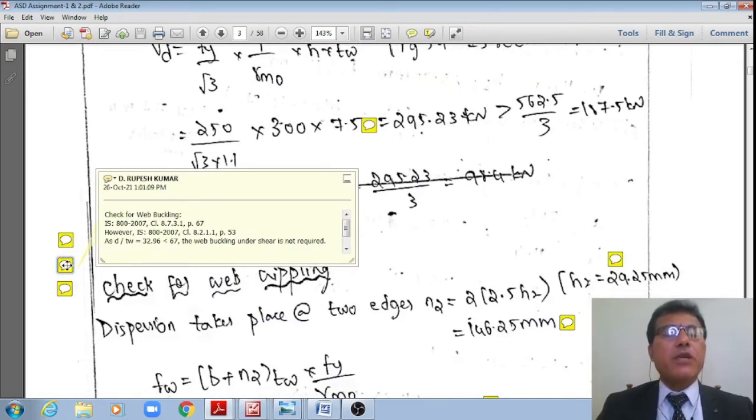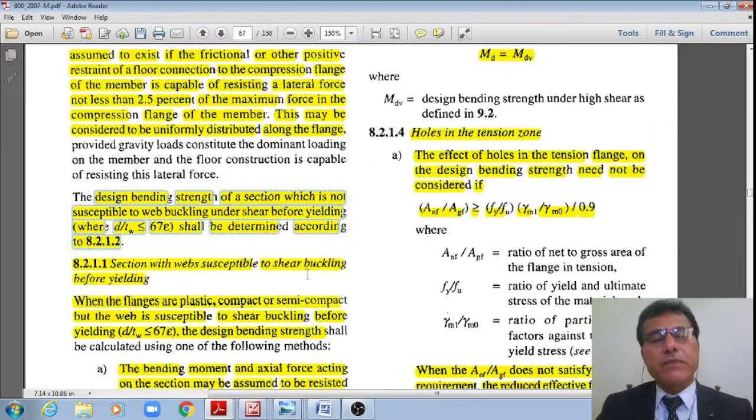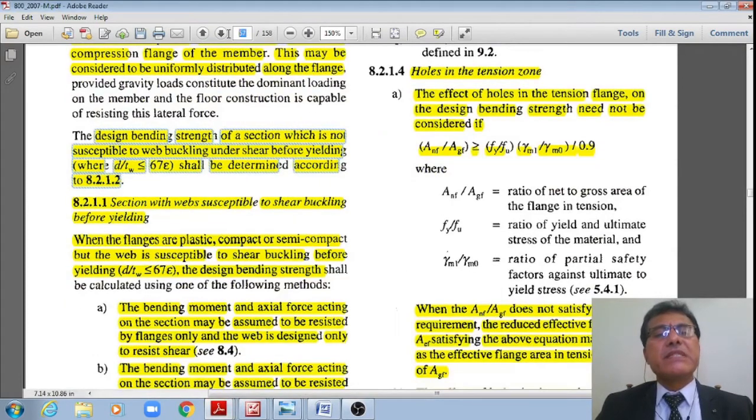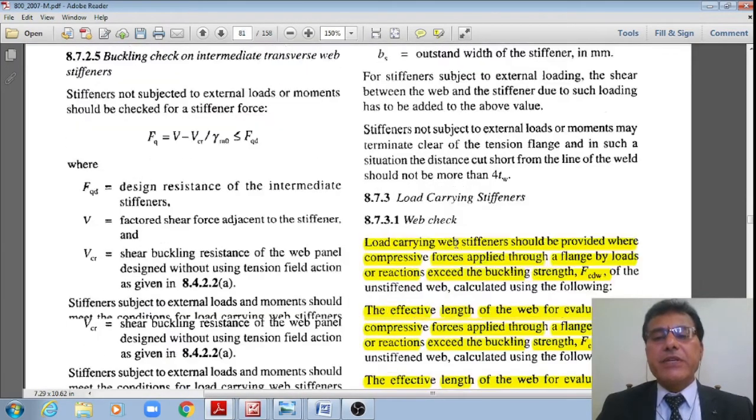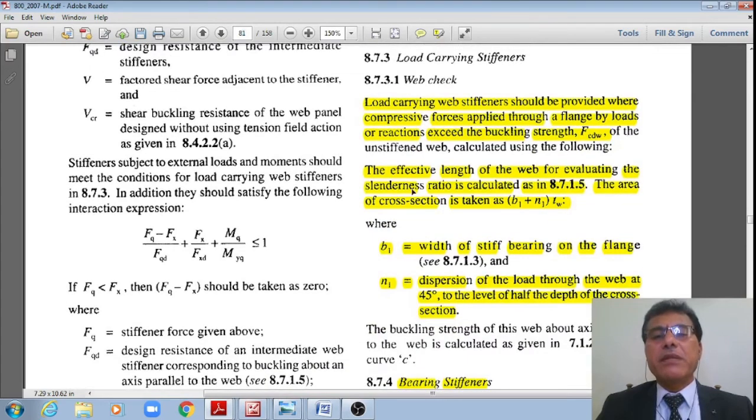However, in the next problem, I'll show, even if it is required, how this check should be done as per IS 800 2007 clause 8.7.3.1, page number 67. Now let me show page number 67 also. Yes, as per this specification, web check as per clause 8.7.3.1. The effective width of the web while evaluating the slenderness ratio shall be calculated.